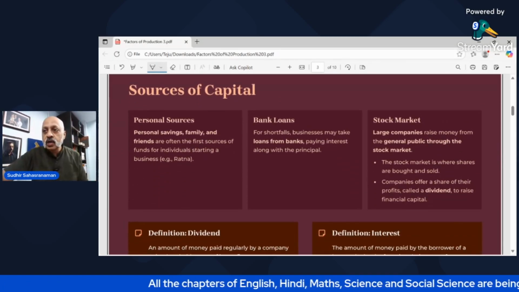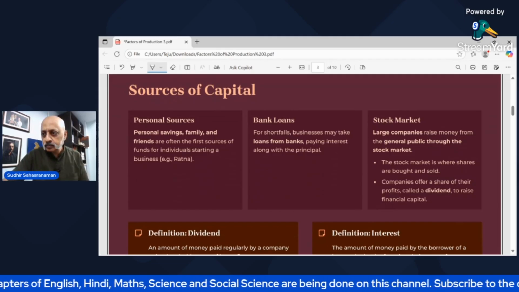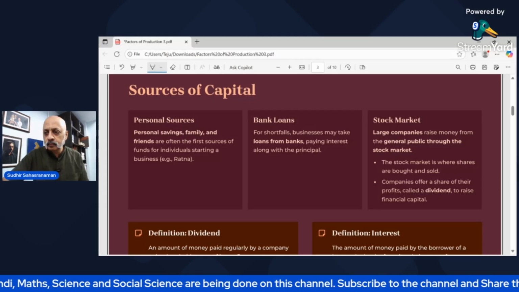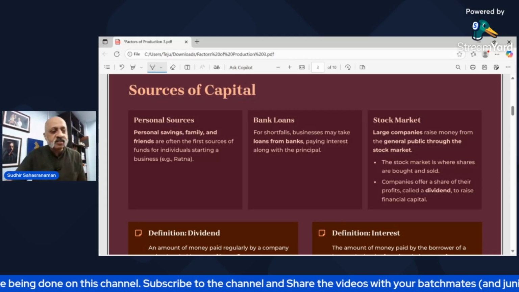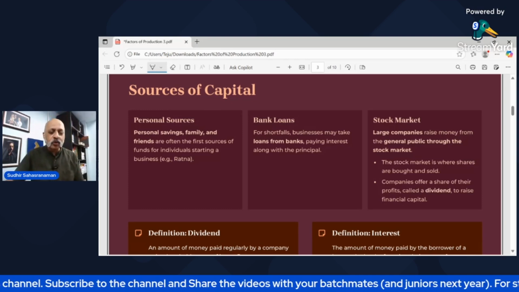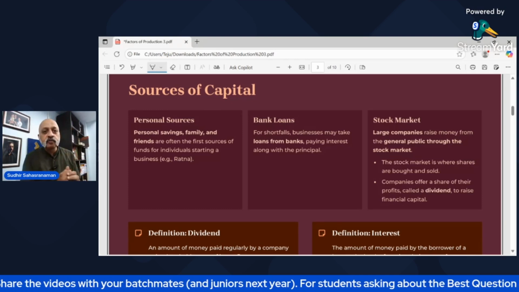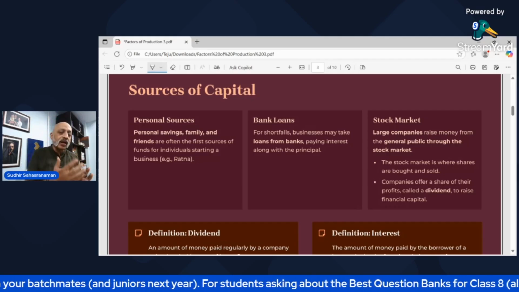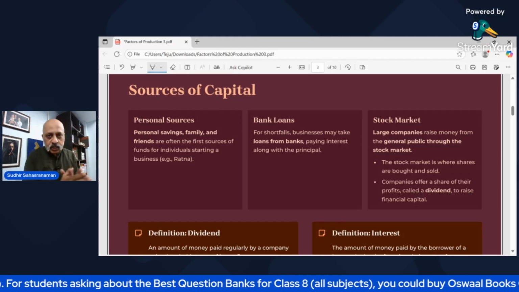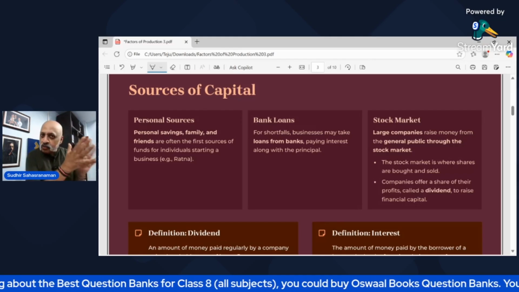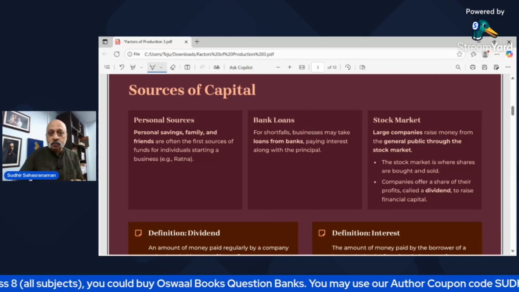What are the different sources of capital? Now, the one is the personal sources, and I'll tell you some very interesting aspects here and you will enjoy it. Okay? And you need to understand money. Financial literacy is very important for a student in the 21st century. One, it could be from personal savings, like, okay, I need to put, let's say, 5 lakh into a particular business. I have savings of about 8 lakhs, right? So from that, I take 5 lakhs and put it directly into the business.